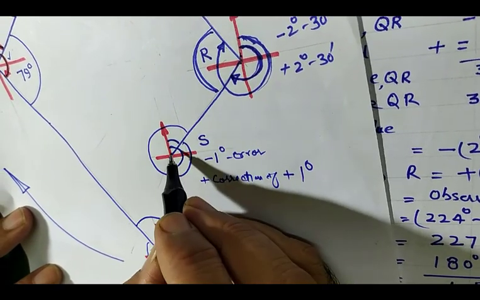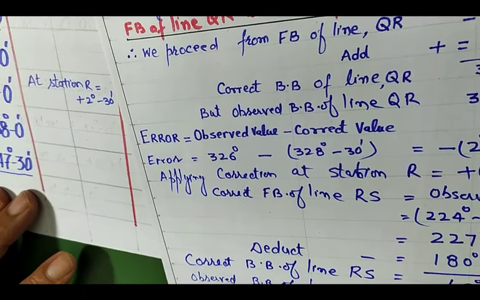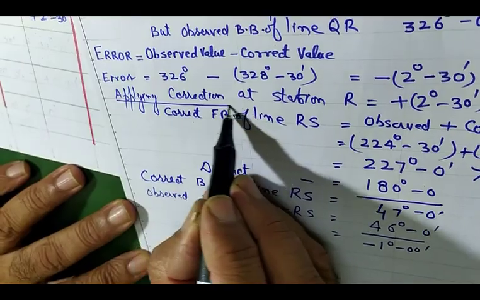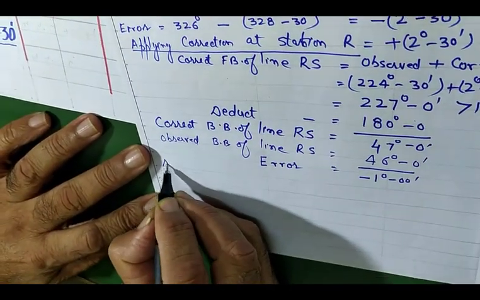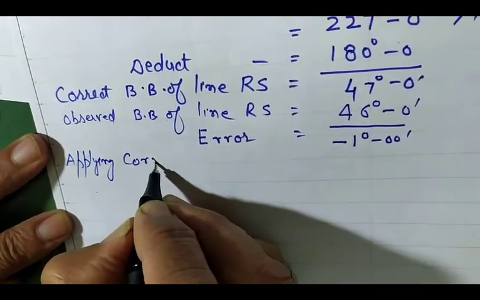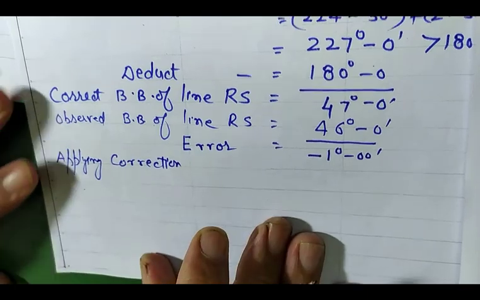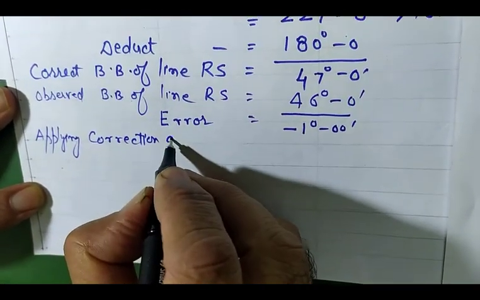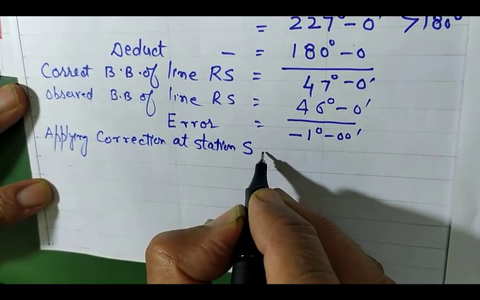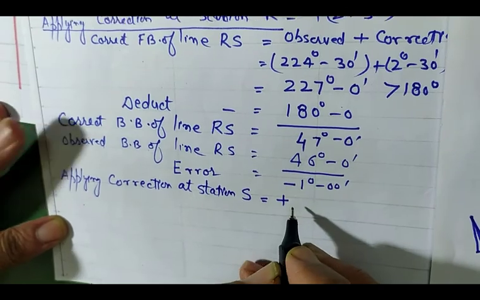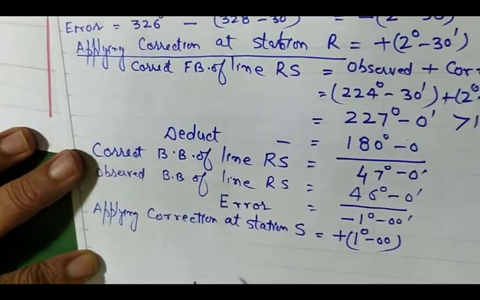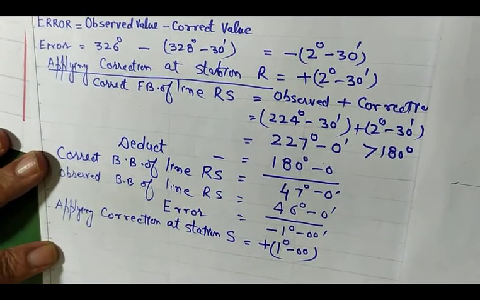At station S you observe the forebearing of line ST. Okay, so you can apply here. Similarly, applying correction at station S. How much is it equal? Plus 1 degree. It is opposite to this. So from S you have observed the forebearing of line ST.